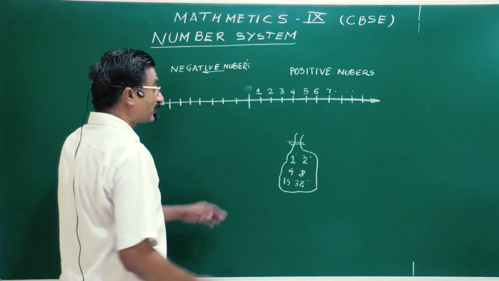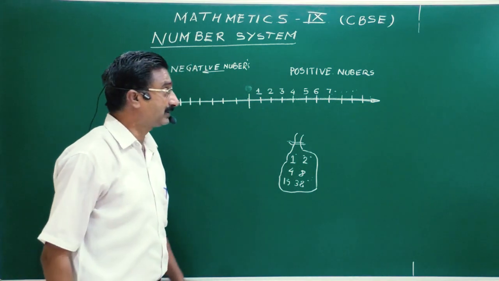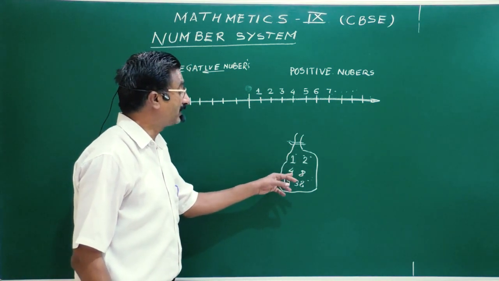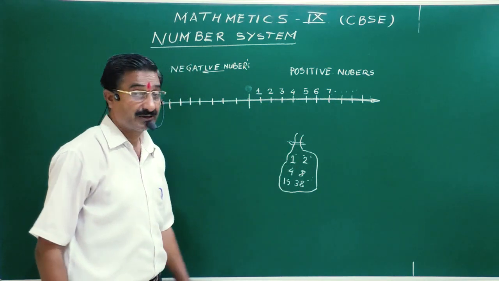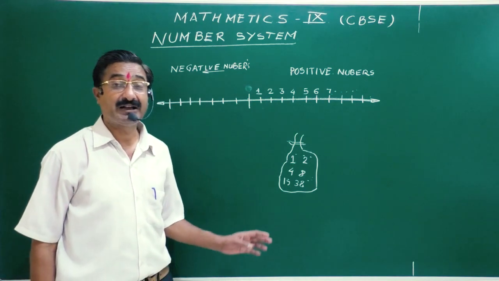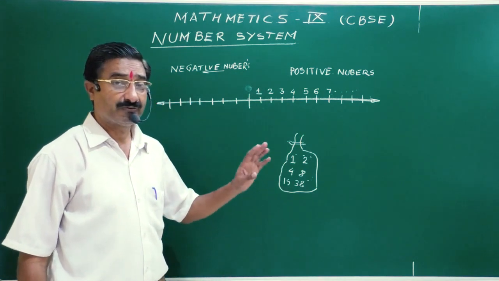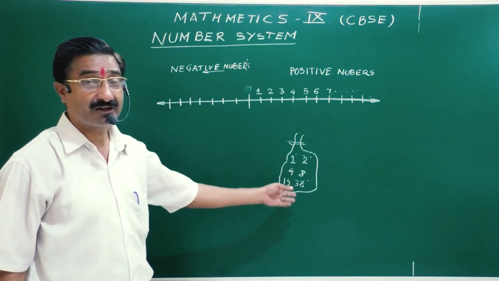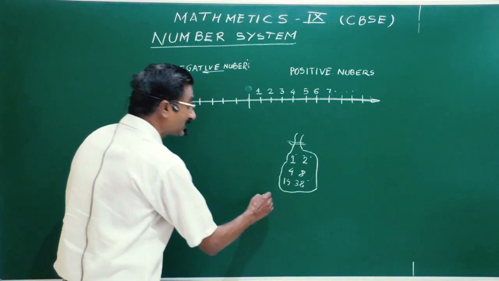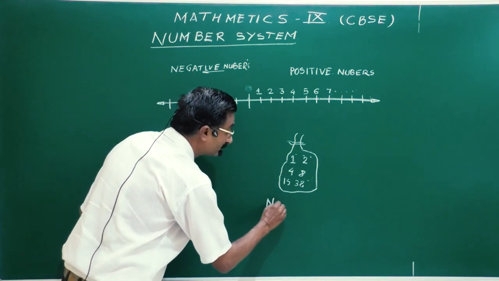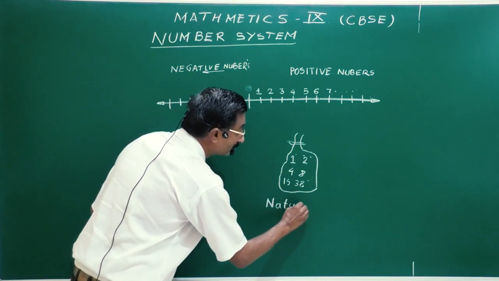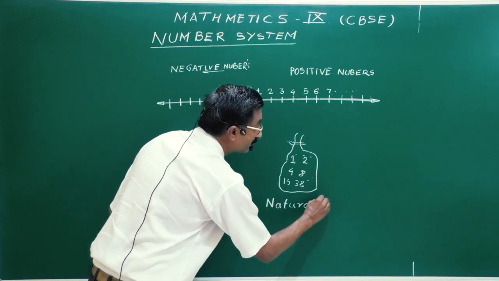So at present I am talking about the positive numbers, that is 1, 2, 3, 4, 5, 6 and so on. You can say 285, 386, 682 and whatever number you like you can write down, but all are positive numbers. So these are called natural numbers.